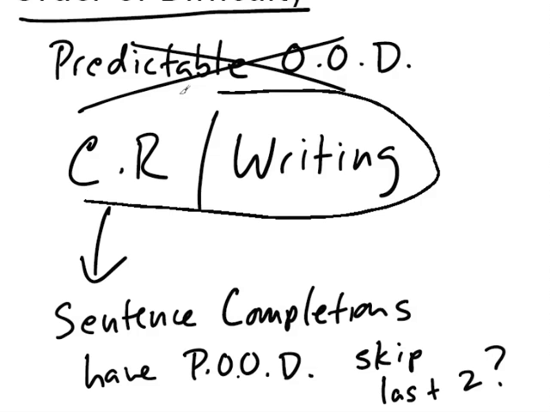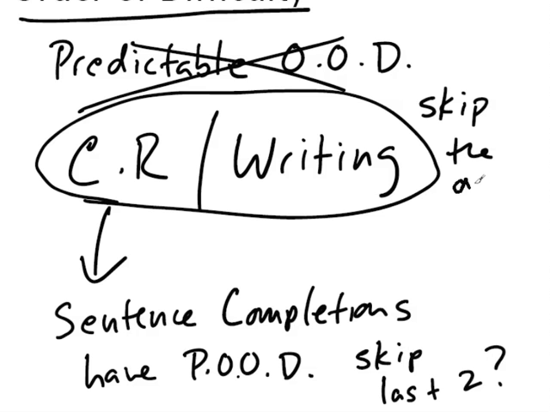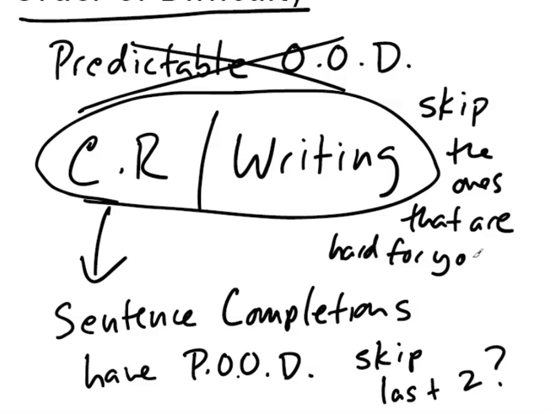But otherwise, for the critical reading and the writing, since you don't know how hard a question is, you can't skip it just based on the number. But what you can do is, you know that you don't have to answer all the questions, so skip the ones that are hard for you. What I mean by that is, if you see a question on the critical reading that's really hard to understand, skip it. It's not a big deal.